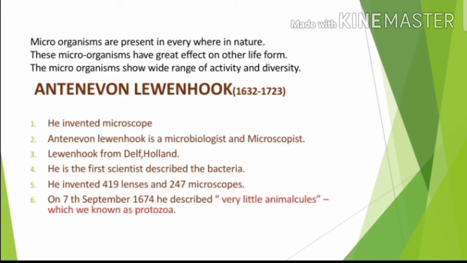Paramecium comes under the protozoans. Another name for paramecium is slipper animalcule, because its structure is like a slipper.